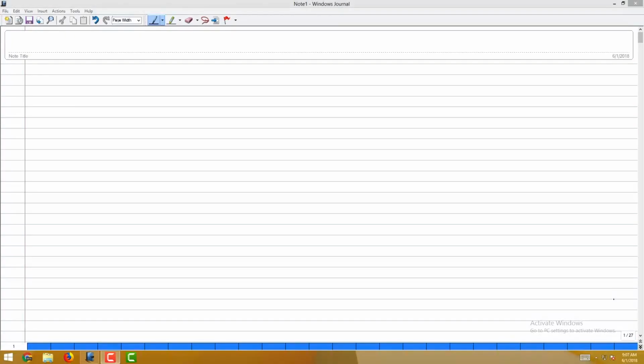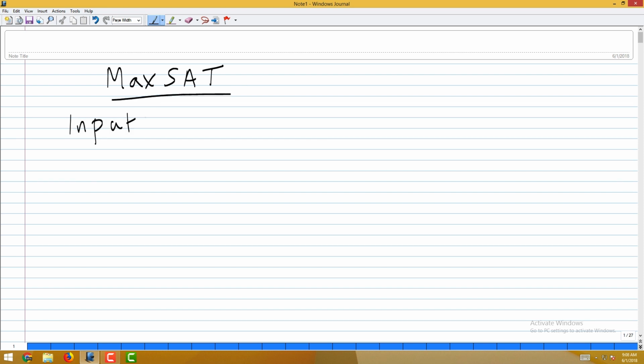So, the problem we are going to look at is the max SAT problem. Its input is a CNF SAT formula. Let us say it is a 3 CNF formula, which is a canonical NP hard problem.